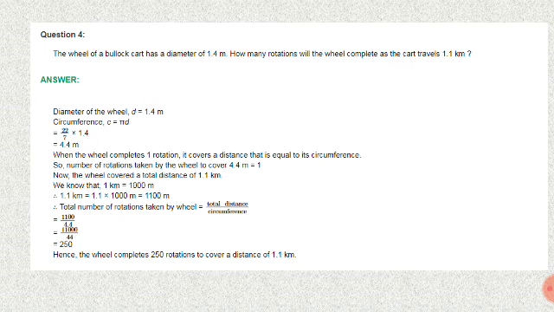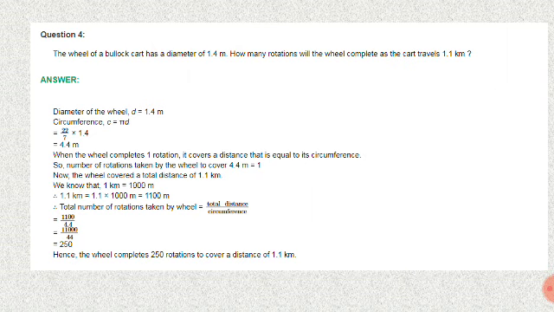The wheel of a pullock cart has a diameter of 1.4 meter. How many rotations will the wheel complete as the cart travels 1.1 kilometer? Diameter of the wheel D is equal to 1.4 meter. Circumference C is equal to pi d. 22 by 7 into 1.4 equal to 4.4 meter. When the wheel completes one rotation, it covers a distance that is equal to the circumference. So number of rotations taken by the wheel to cover 4.4 meter is equal to 1.